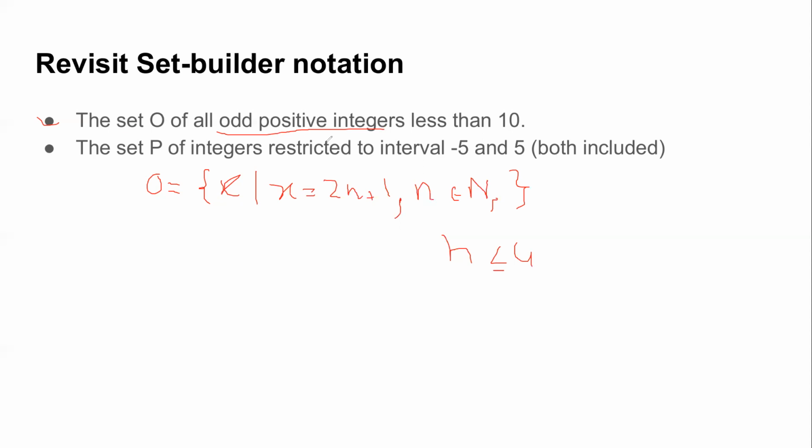So this is one possible notation. Another possible notation is, instead, you use the modulo notation, like Jamil and others have done. You do x modulo 2. If it is odd, we know that the remainder will be 1. And you can show that x belongs to positive integers, so Z positive.